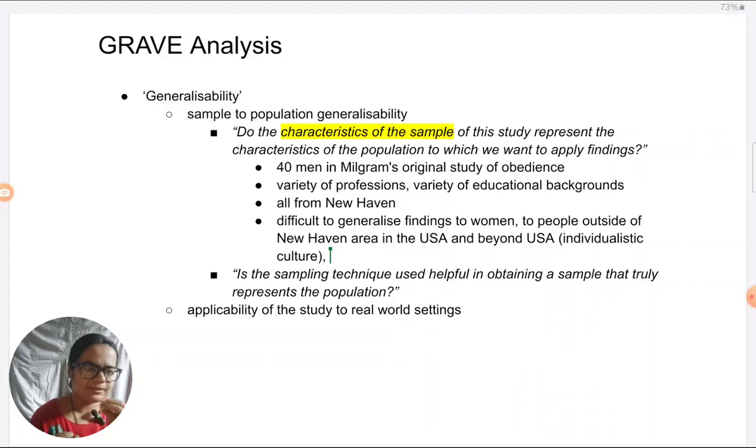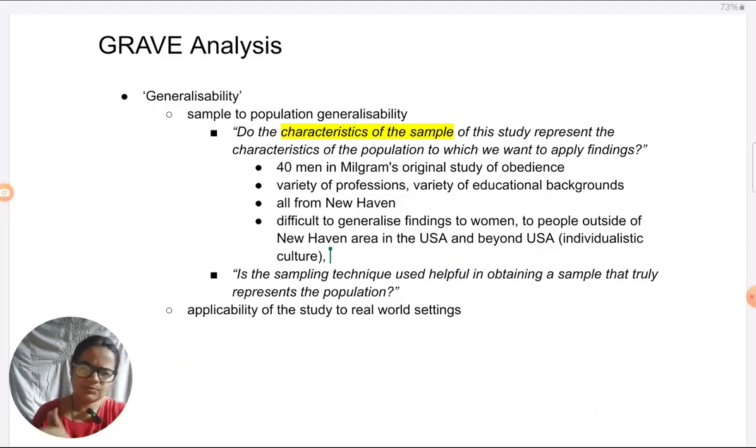So, given that men and women are different, women have a different approach when it comes to social interaction, we believe what is found with men would not exactly represent what would be found with women. Another example, coming to the culture, what is found in the USA might not apply to other cultures. But which cultures? Is it that simply because the study has been done in USA, the findings would not apply to any culture at all in the world?